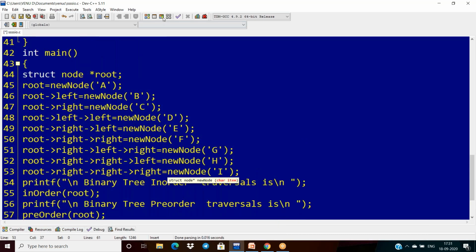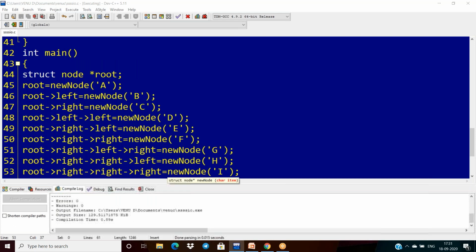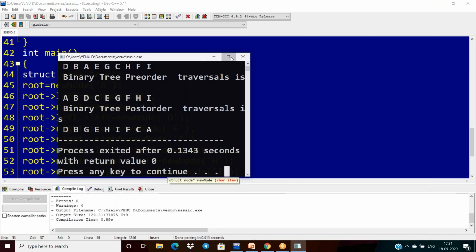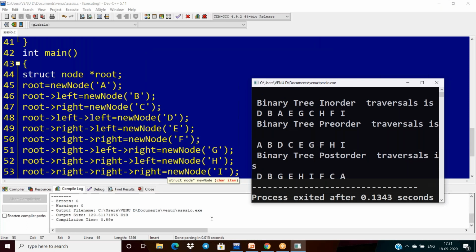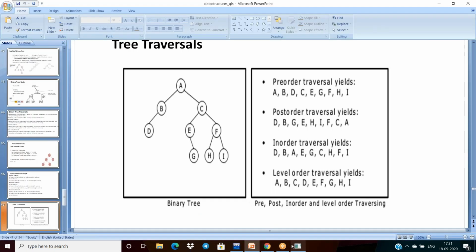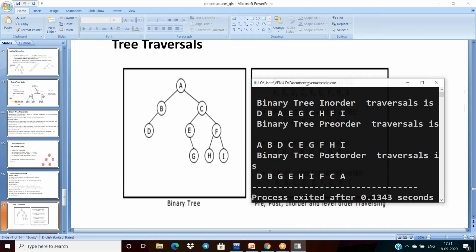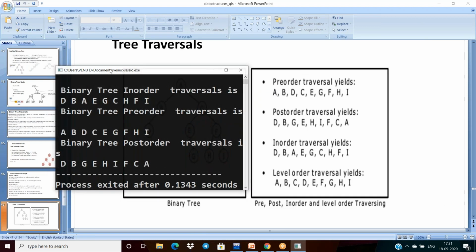So now if I run this, I'm getting the output here. Let us verify whether I'm getting correct or not. Let us verify both are correct or not. So it is in order. In order is D B A E G C H F I. Right, correct.